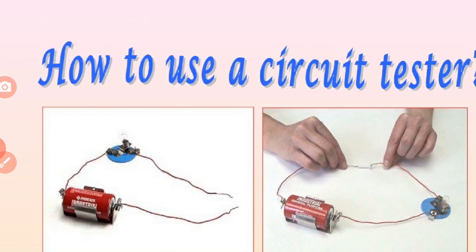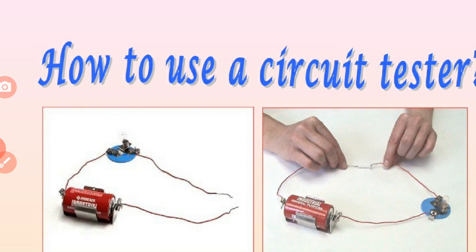How to use a circuit tester? The tester is used to test whether a liquid, or any material, allows electric current to pass through it or not.